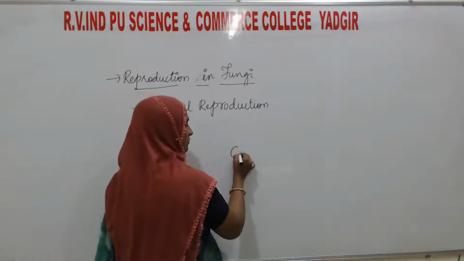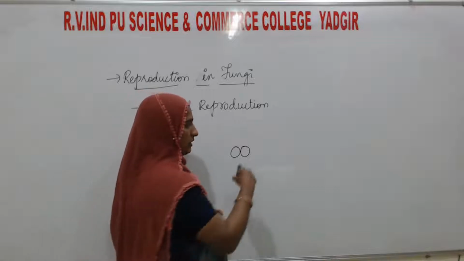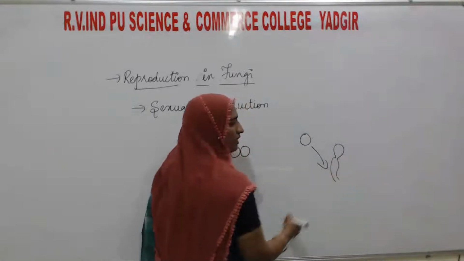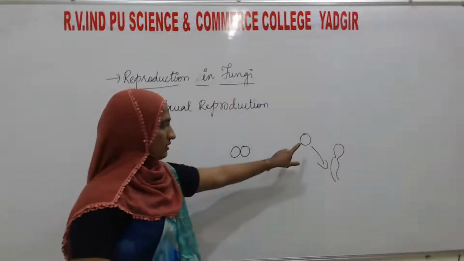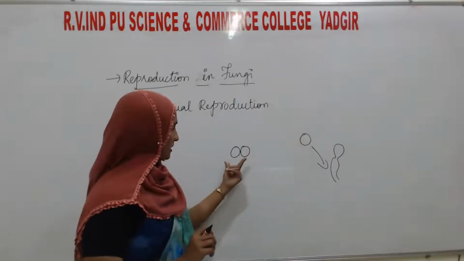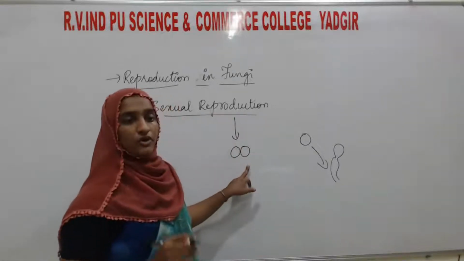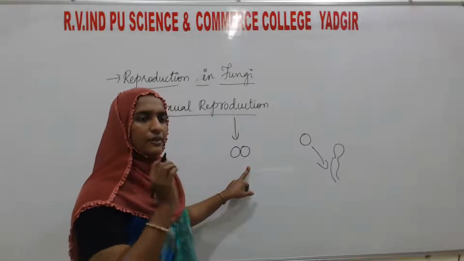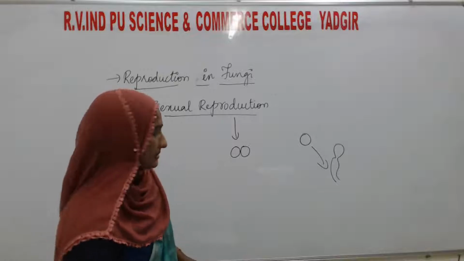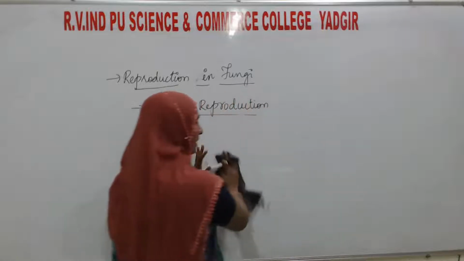For example, this is one spore, this is another spore. They are going to fuse in sexual reproduction. In asexual reproduction, one spore will give rise to a new fungus. Only one spore, there is no fusion, no mating of two gametes. But in sexual reproduction there is a fusion of two gametes. Whatever gametes I am saying, here we are calling them spores. These are specialized cells. So sexual reproduction also takes place by different types of spores.